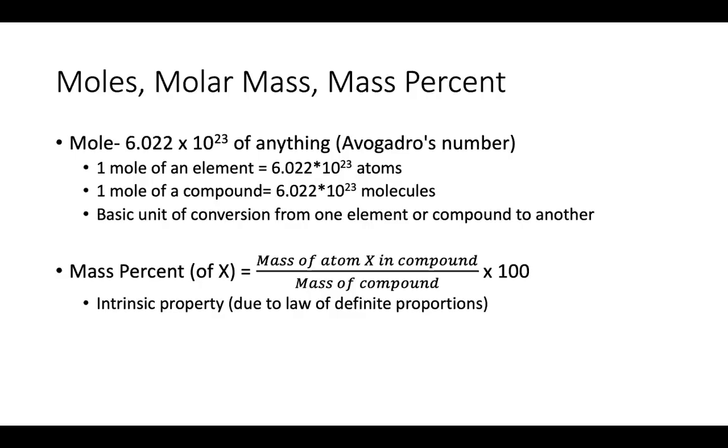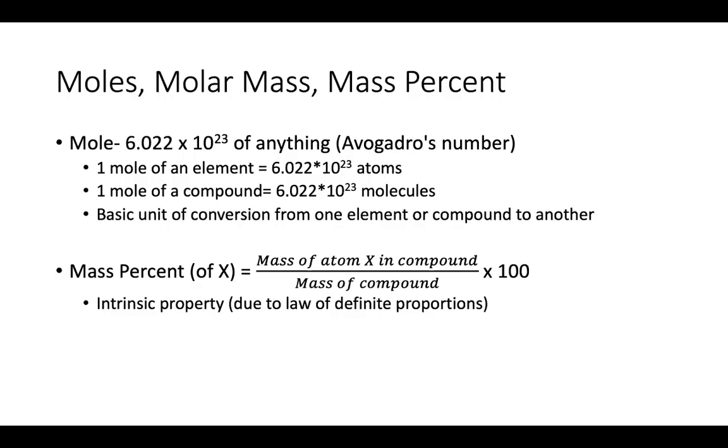So you'd have to convert 1 gram of hydrogen to 1 mole of hydrogen. Then you could use Avogadro's number as a conversion factor and say 1 mole of hydrogen is 6.022 times 10 to the 23rd atoms of hydrogen. And then in each atom of hydrogen, you have 1 electron, right? That would be kind of your dimensional analysis there.